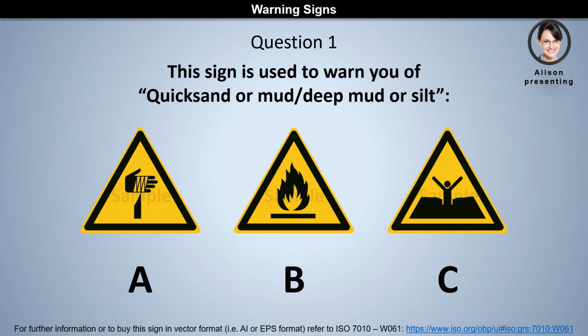Question 1. This sign is used to warn you of quicksand or mud, deep mud or silt. Is it A, B, or C? The answer is C.